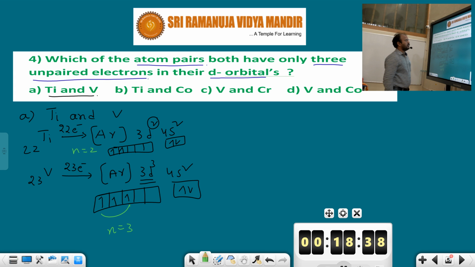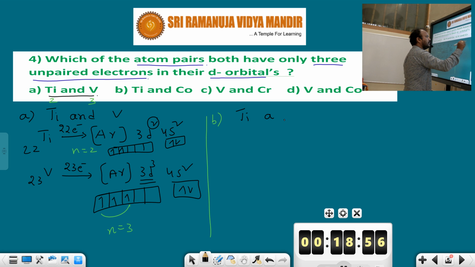Next one you should observe, in the B option, what will happen? Check the electronic configurations. Titanium and cobalt. Second option, does it have the same number of unpaired electrons, like 3 in the d orbital? Titanium, Ti. Titanium atomic number we know is 22, so 22 electrons are there. Argon 3d2 4s2. And cobalt.